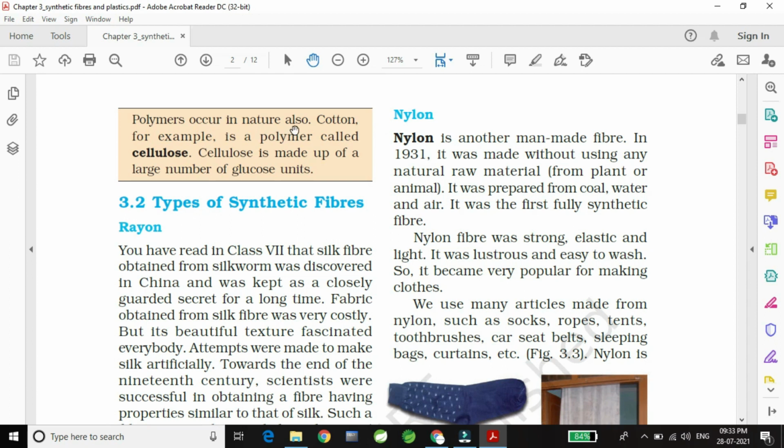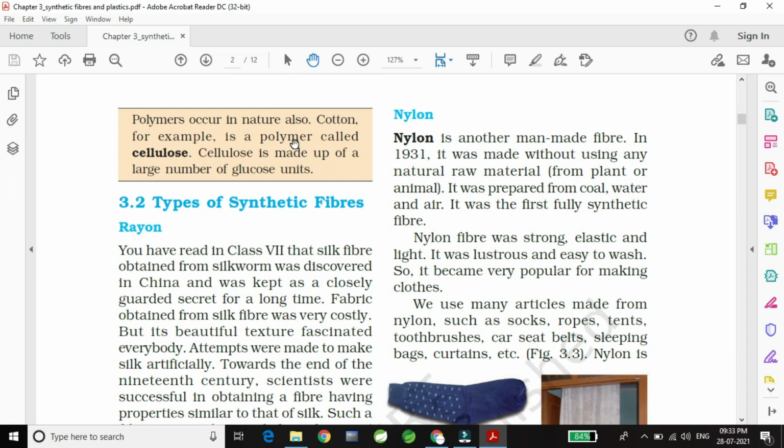Polymers occur in nature also, like cotton. For example, cotton is a polymer called cellulose. So polymers don't occur only in synthetic fibers, they also occur in natural fibers. For example, in cotton we have a polymer. So what is a synthetic or man-made polymer? The small particles are joined together, and the small particles are chemical substances.